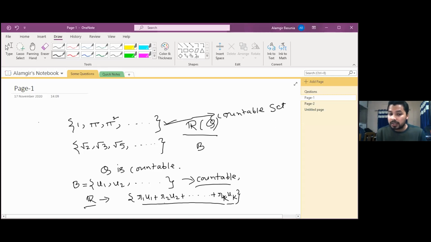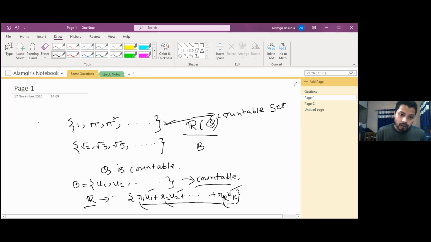Then U1, U2, UK all are coming from a countable set, and also R1, R2 and RK are coming from a countable set. That will make R countable. But we know that R is uncountable. That is why no basis of R over Q can be countable.